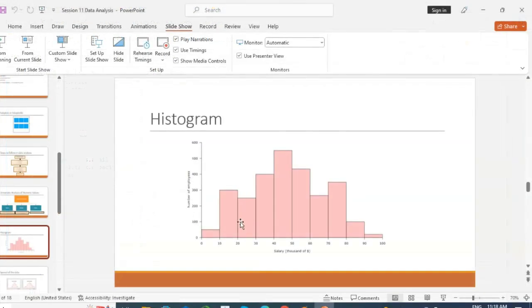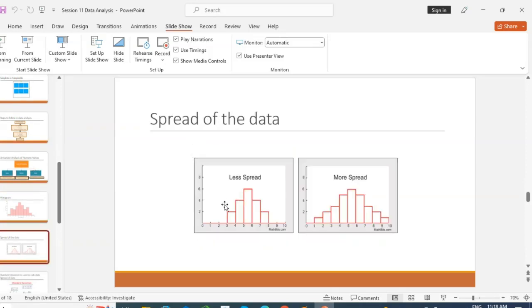So this is the diagram of the histogram that we have plotted. Here you can see on the x-axis we have salaries in thousands, and on the y-axis we have the number of employees. From 10 to 20 we have 300 employees. From 40 to 60 we have almost 500 employees. So from this we can analyze our data, or say the distribution of our data.